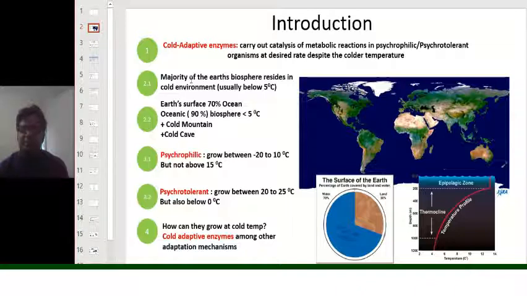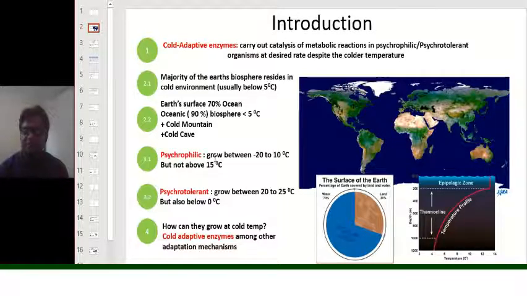We know that the majority of the Earth's biosphere resides in cold environments, usually below 5 degrees Celsius, because 70% of the Earth's surface is covered by the oceans, and in the oceans 90% of the biosphere resides below 100 meters of the sea surface, where the temperature is below 5 degrees Celsius. Not only that, some terrestrial organisms living in cold mountain conditions or cold caves are also psychrophilic or psychrotolerant.